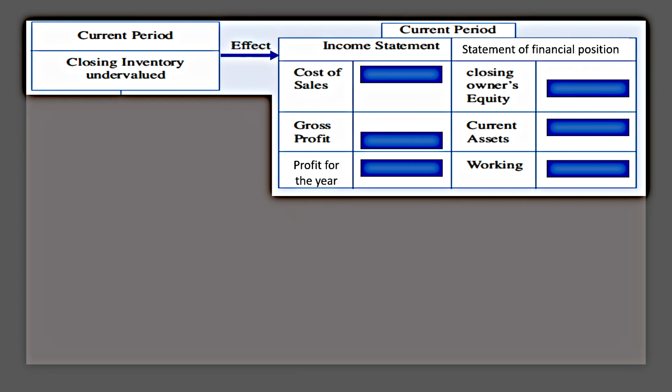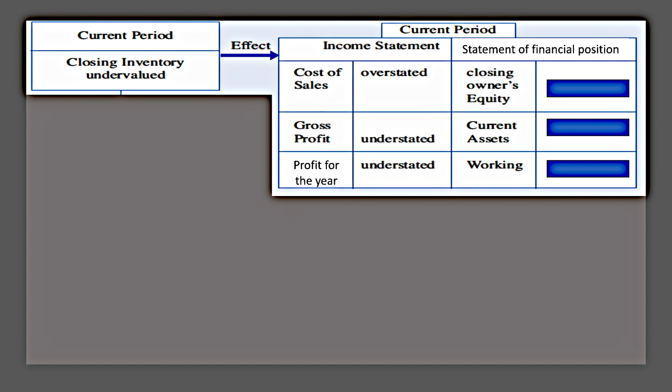Let us take another scenario. Closing inventory undervalued. The effect on the current period income statement: the cost of sales is overstated. The gross profit is understated. The profit is understated. Remember, we said there was a direct relationship between closing inventory and profit. Since closing inventory is undervalued, gross profit and profit for the year also will be understated or undervalued. In accounting, the terms undervalued and understated can be used synonymously.